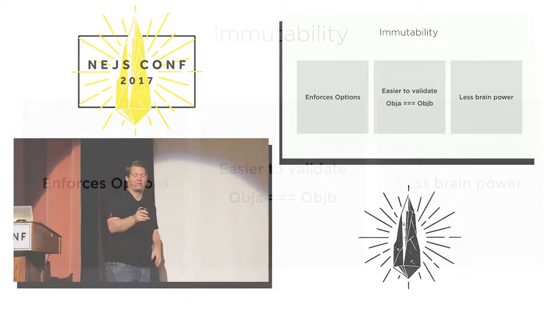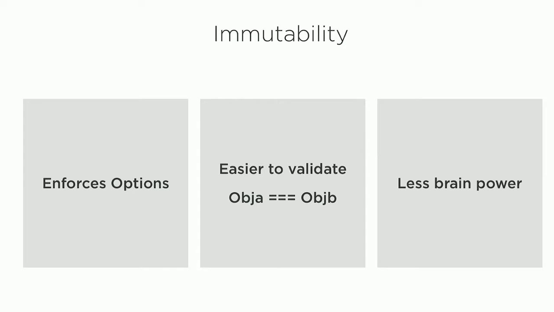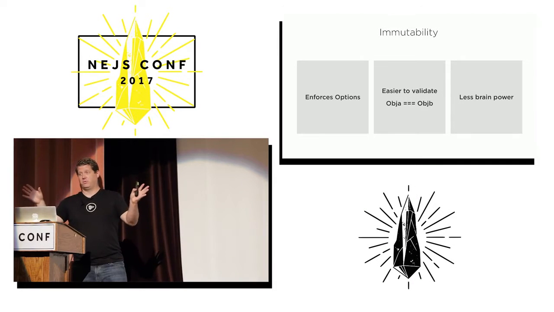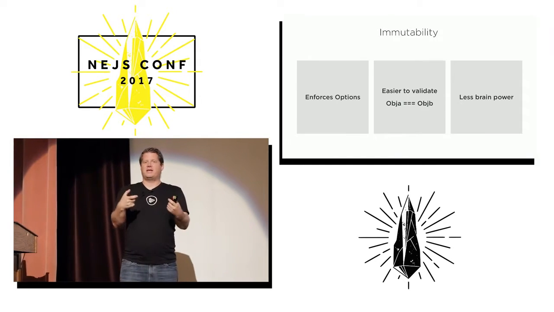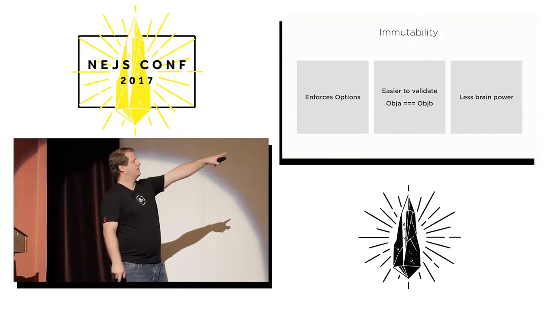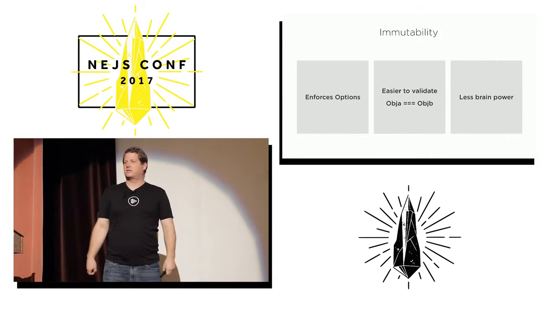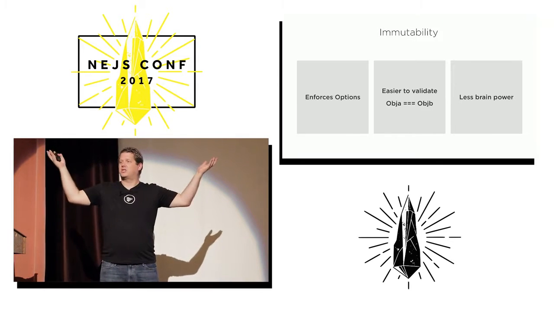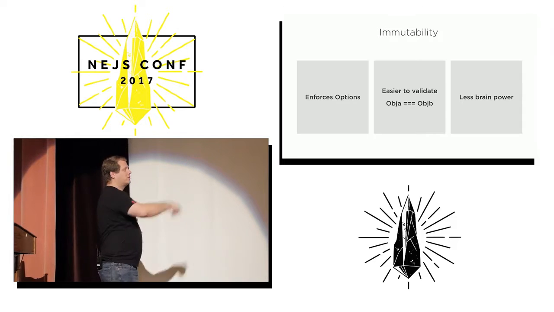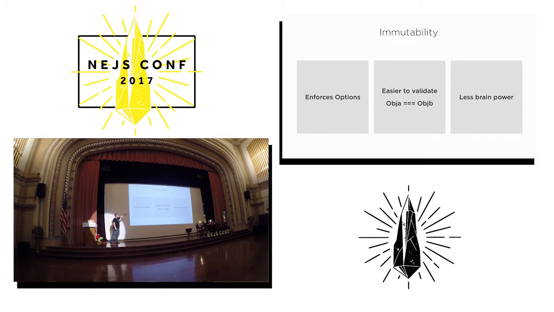Here's a couple of reasons. I'm not going to go through them a lot, but enforces options. This one I'm going to talk about. Easier to validate. So React state is immutable. You should treat state as if it was immutable. That's a very important distinction because it's not actually immutable. And the reason for that is if you change an object, object A equals object B now becomes false. If you add something to an object, or you change a variable inside of an object, that still evaluates to true. So you don't know whether this thing has changed without doing a deep compare. Most importantly, less brain power. For that reason, and because you don't have to worry about what's going on with all of my stuff.